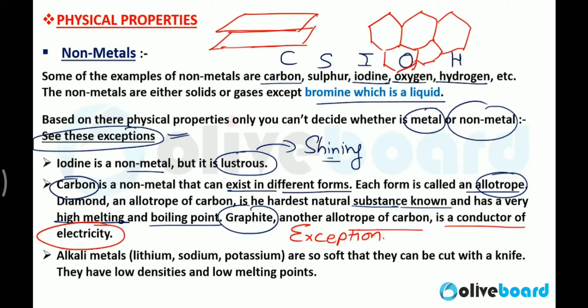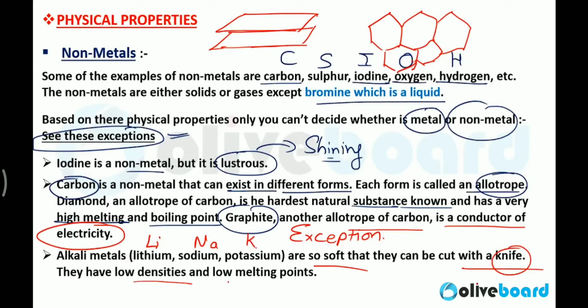So again, the statement is true that you can't decide just from the physical property whether a substance is a metal or non-metal. Understood? Now, alkali metals like lithium, sodium, and potassium, and alkaline earth metals, are the two S group series of the periodic table. Lithium, sodium, and potassium, these alkali metals, are so soft that they can be cut with a knife.